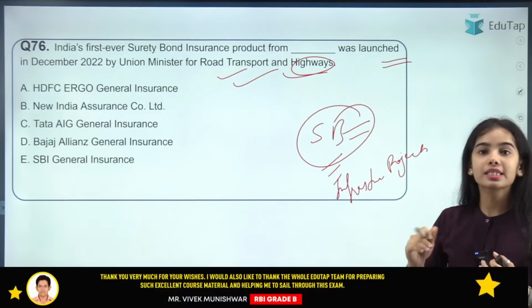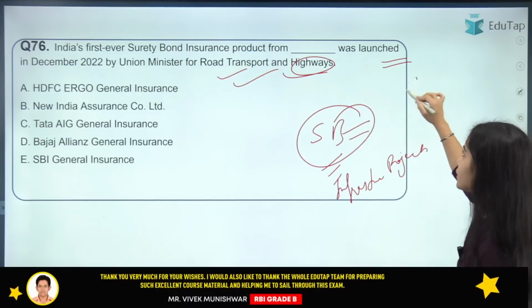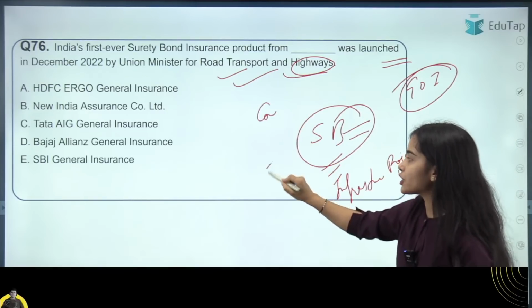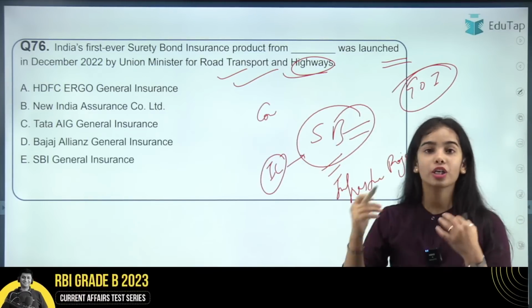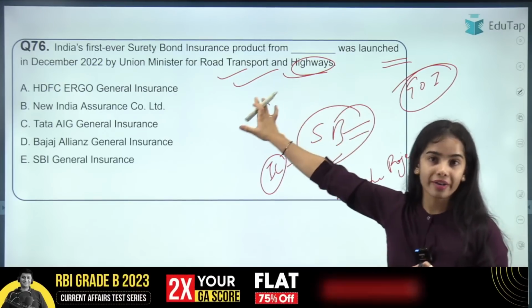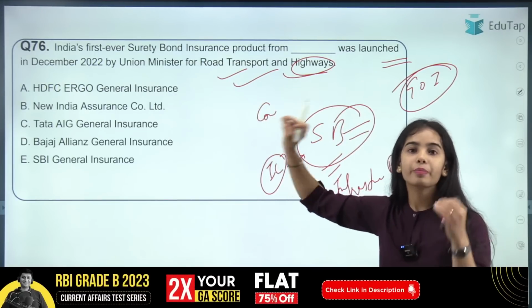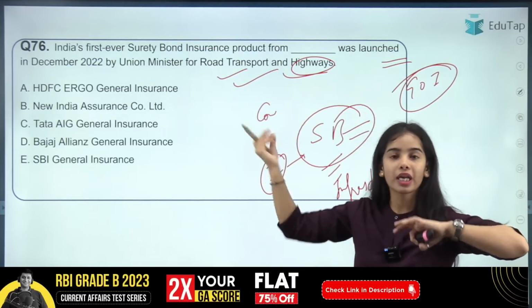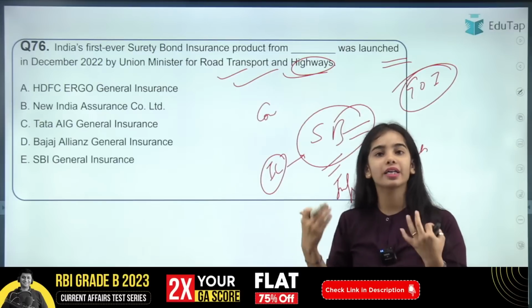This surety bond is given to the government of India through the contractor. The insurance company provides this surety bond to the contractor, for the surety of the government of India, that if the contractor fails, the insurance company is going to handle the loss.